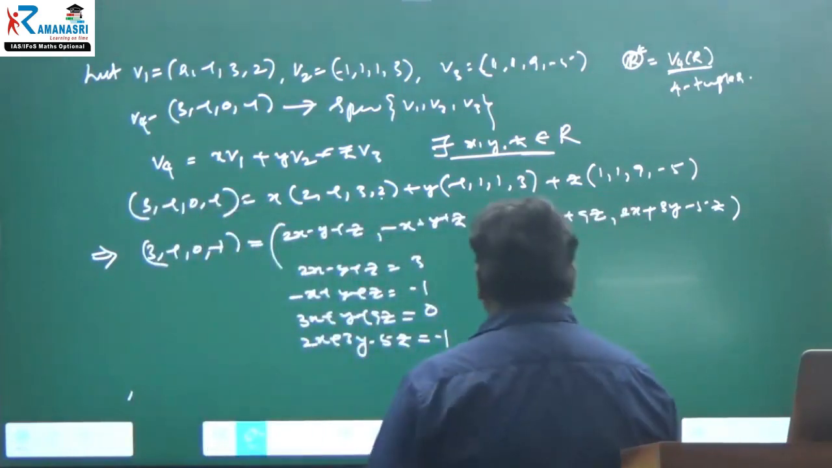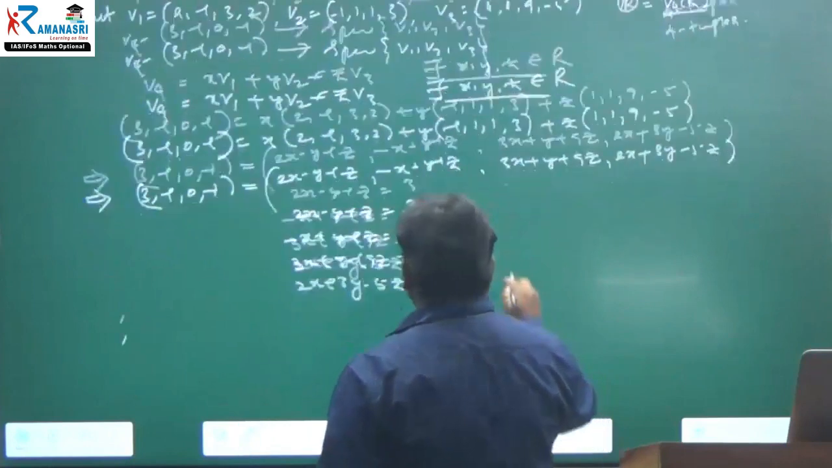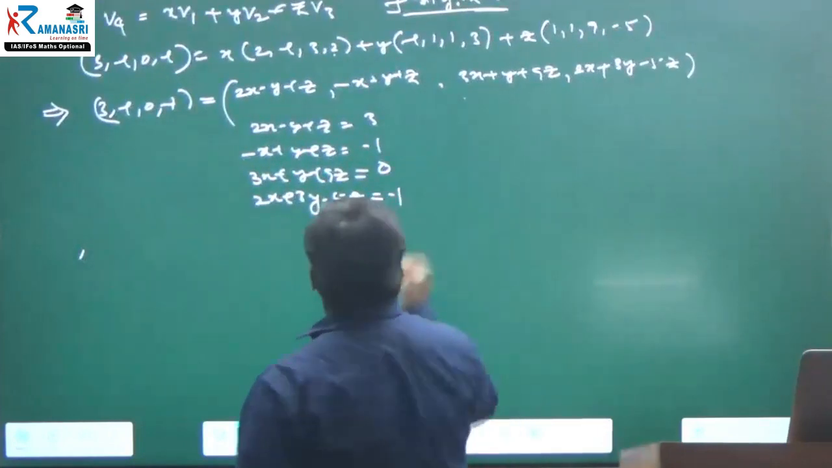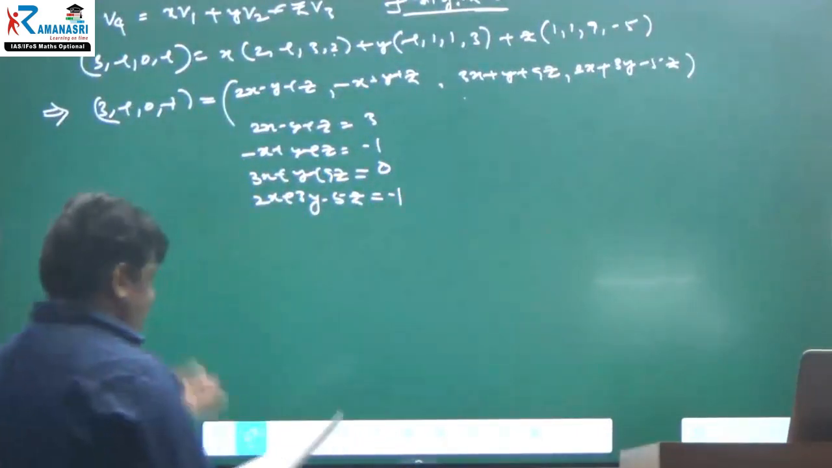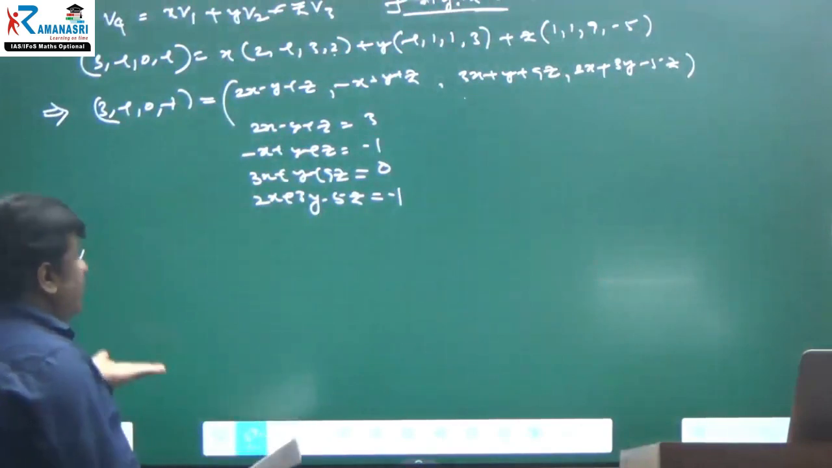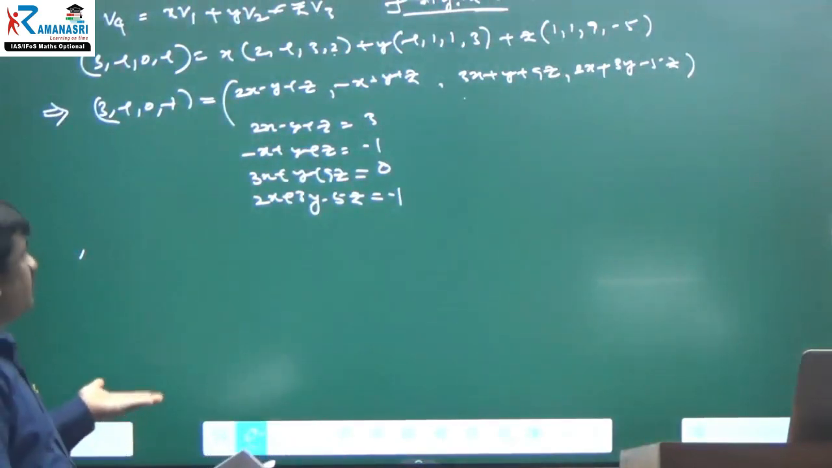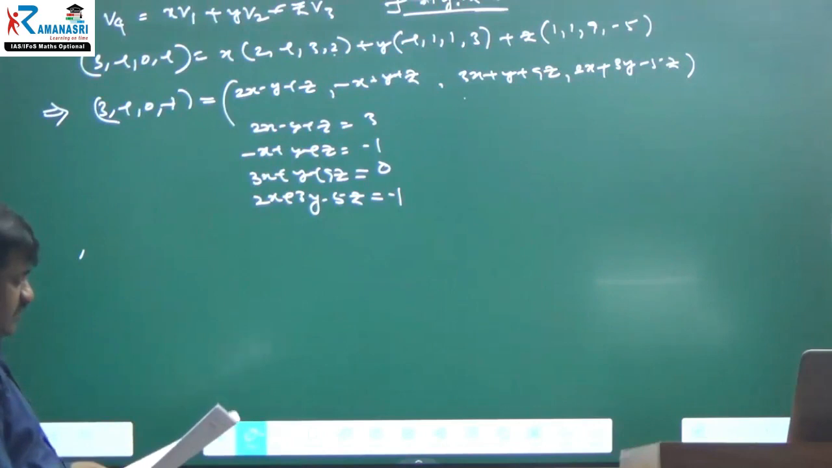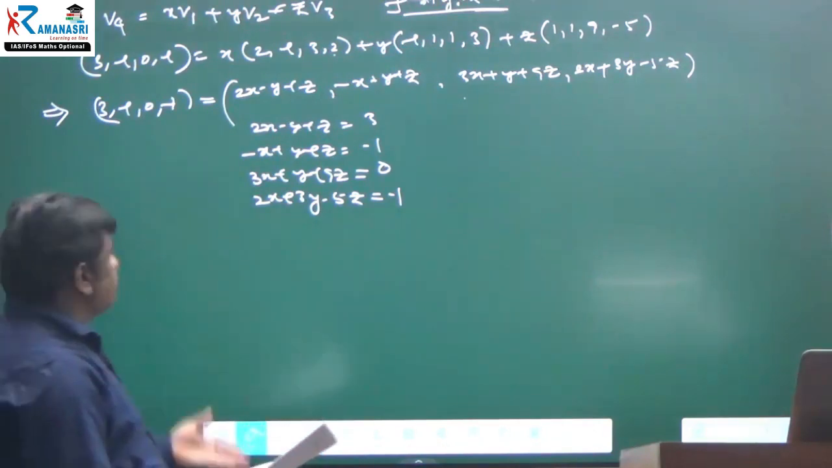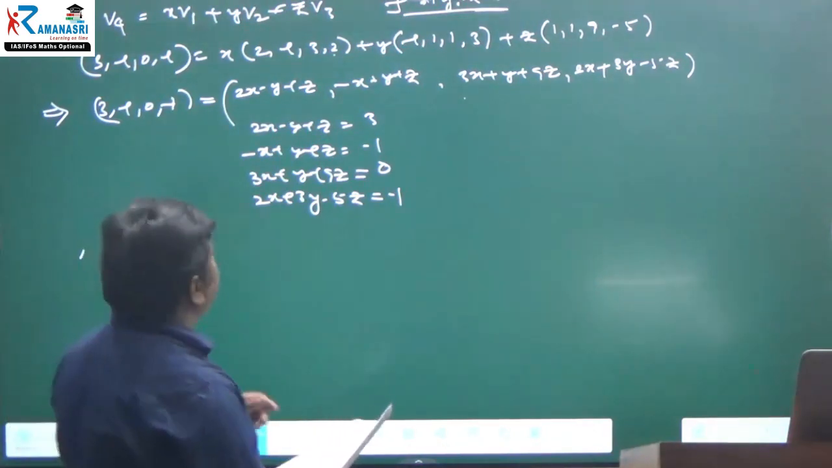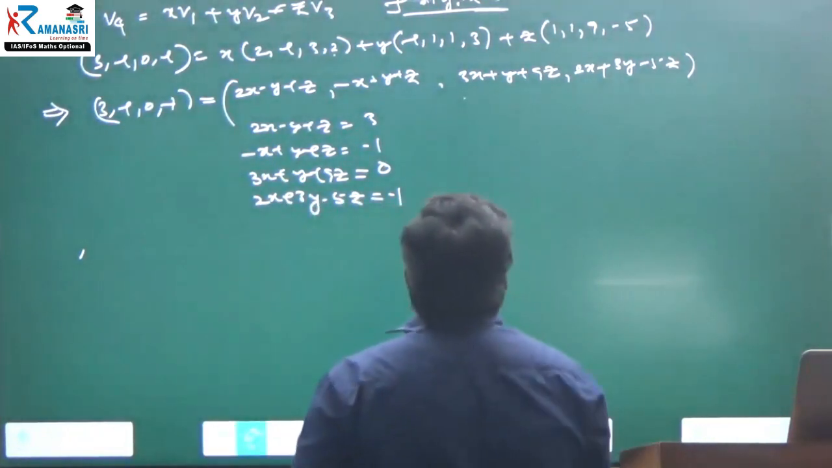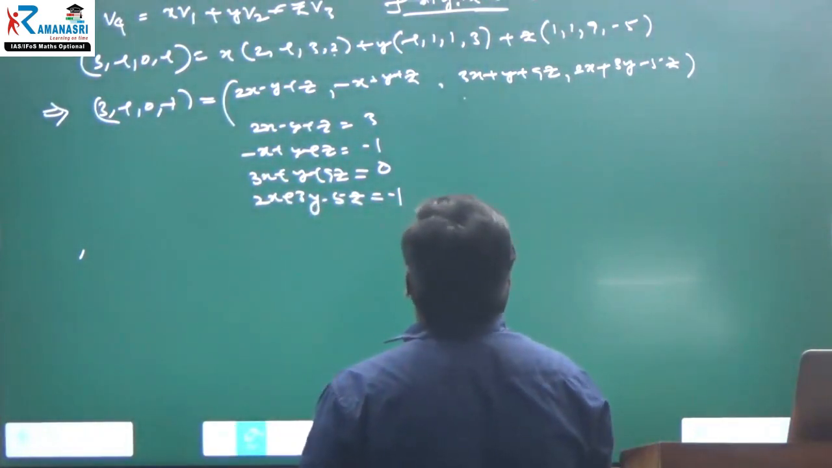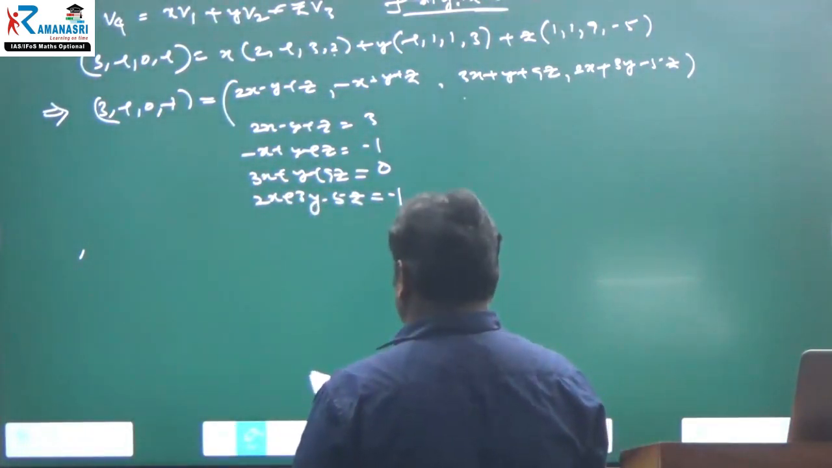Again, I am confirming: how many linear equations have we written? 4 linear equations. 2x minus y plus z is equal to 3. Minus x plus y plus z is equal to minus 1. 3x plus y plus 9z is equal to 0. And 2x minus 3y. See, somewhere we have committed a mistake. I think the third vector of v1, v2, v3.